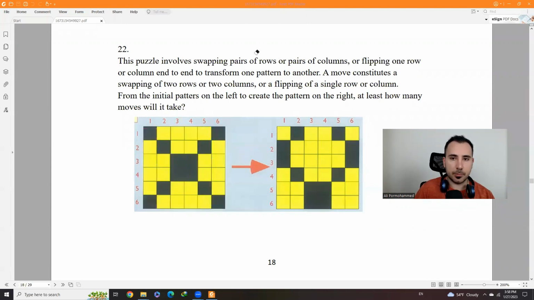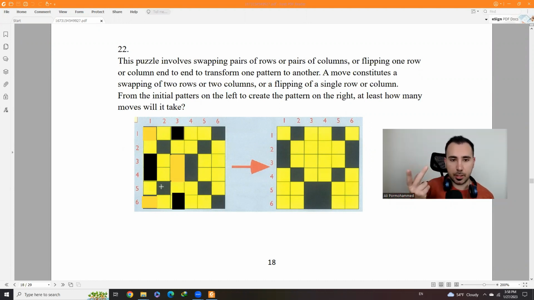When we do this, these two become yellow, and instead these two become black. And then this black goes here, and this black goes here. So let's do it. This will be yellow. This would also be yellow. And this one will be black. This one will be black. The first swap, that's just one move so far.